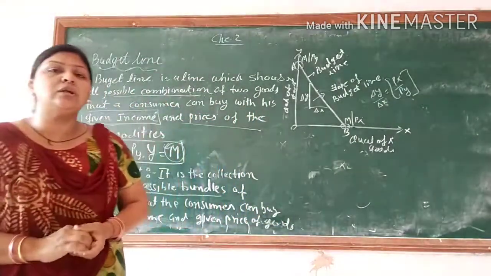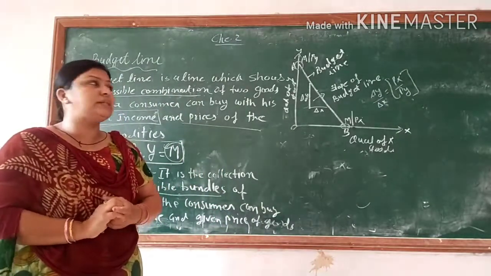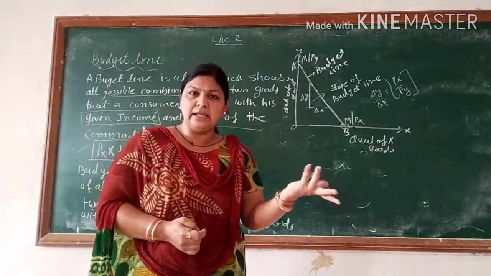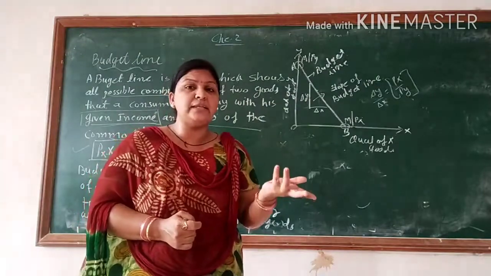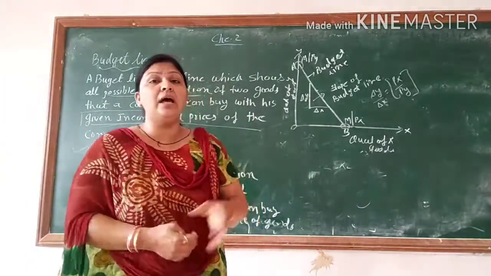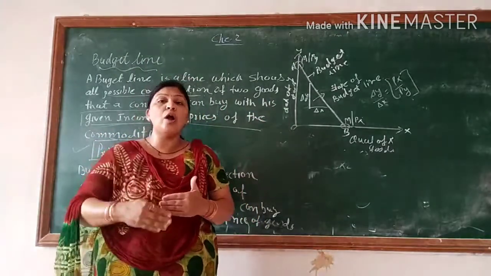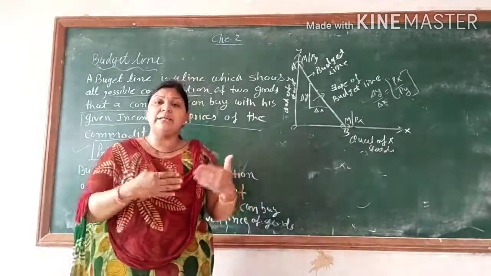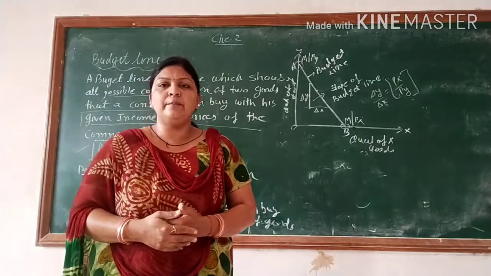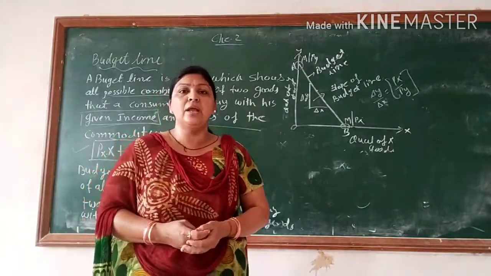Now some assumptions we can also make in the budget line, because without assumptions it is very difficult to prove the budget line. Price can increase, price can decrease, the price of X goods can change, the price of Y goods can change. So some factors affect the budget line also. So we assume that some factors remain unchanged in the economy. In the next video we will discuss the assumptions of the budget line. That's all for today.